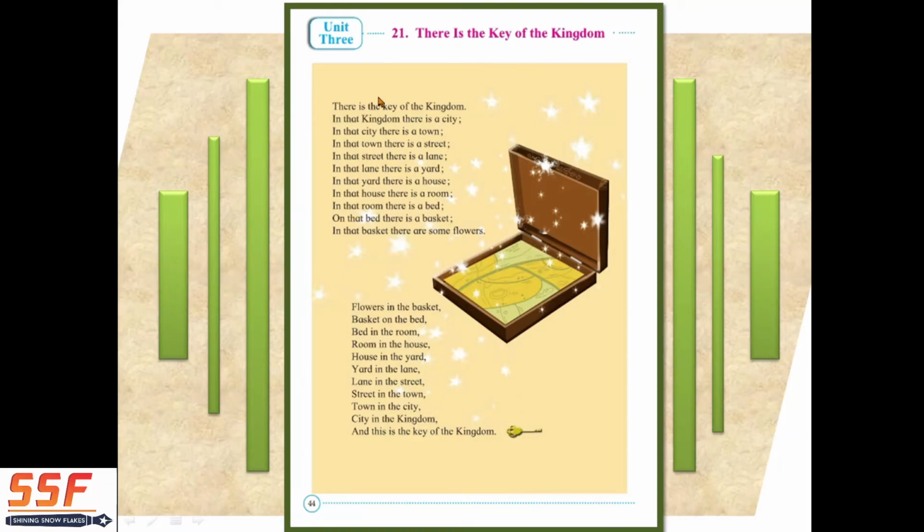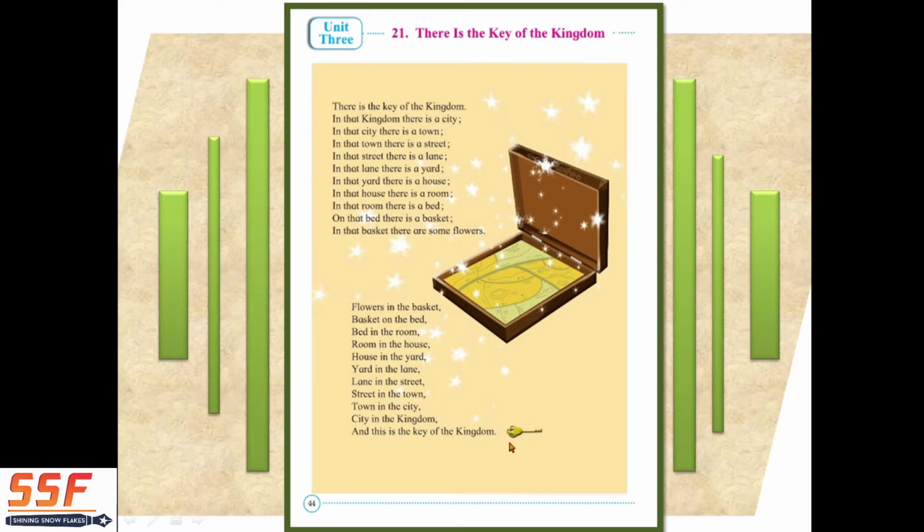So if I give you the key of the cupboard, what will you do? You'll open the cupboard. You will see the many compartments in that cupboard, made for clothes, for our materials. Different drawers are there. In those also we keep something. Means it's going from bigger to smaller and smaller to bigger, if we close and if we open.